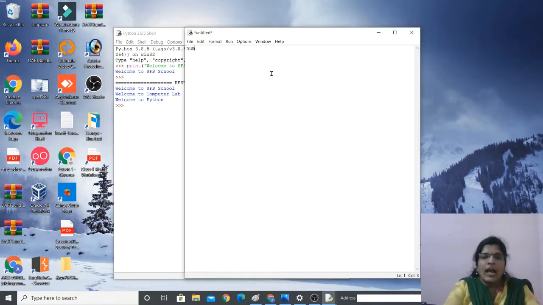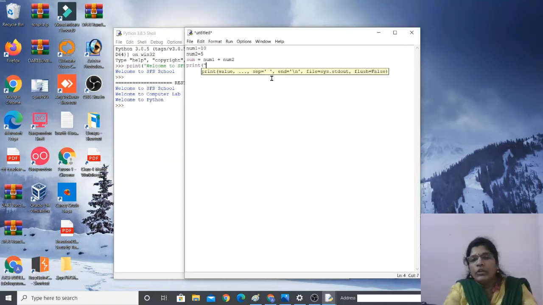So num1 is equal to 10. Then the second variable, num2 is equal to 5. Then it is going to be saved in the variable called sum, which is equal to num1 plus num2. Then print. So what am I going to print?